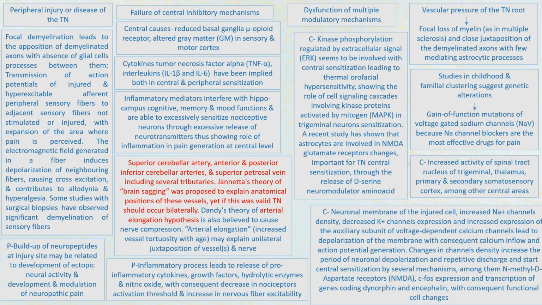Then there are inflammatory processes which can lead to pro-inflammatory cytokines, growth factors, hydrolytic enzymes and nitric oxide, with consequent decrease in nociceptor activation threshold. Whenever there is a decrease in the nociceptor or pain activation threshold, it's obvious that it increases the frequency of discharge of the action potential, and therefore it increases nerve fiber excitability and results in frequent bouts of pain due to that.